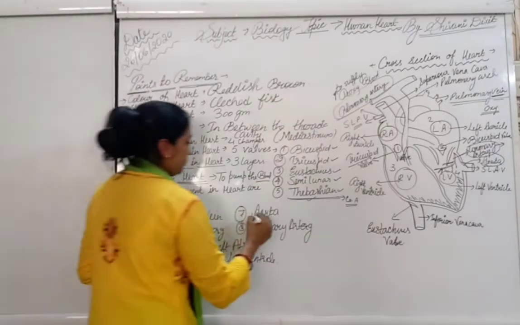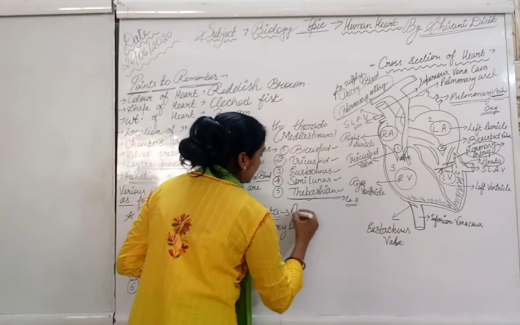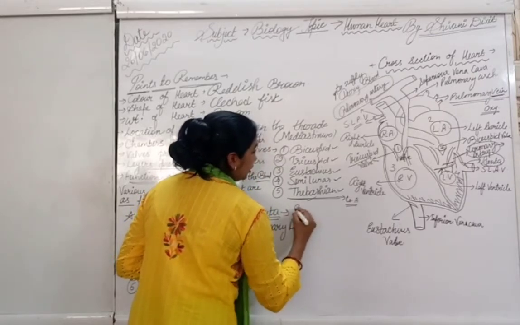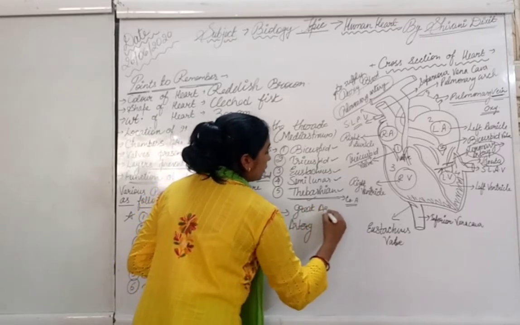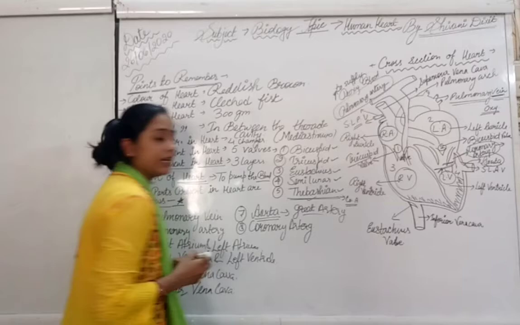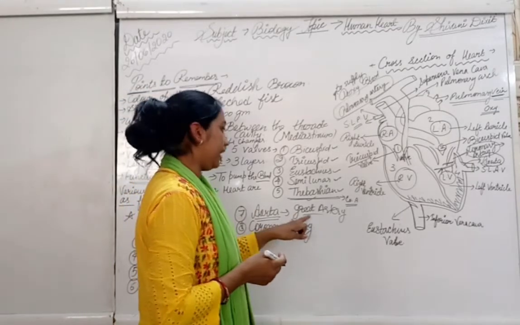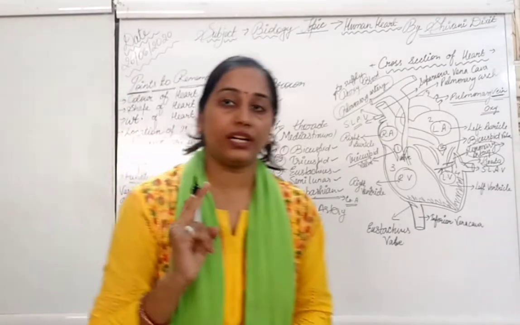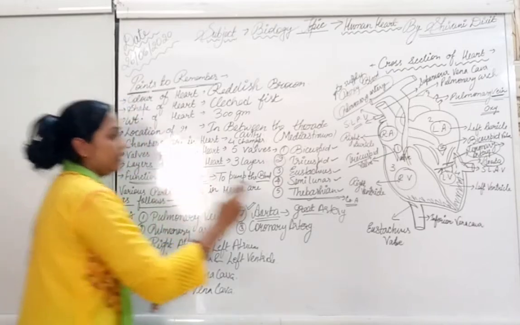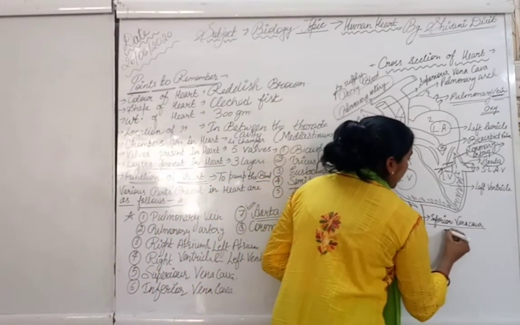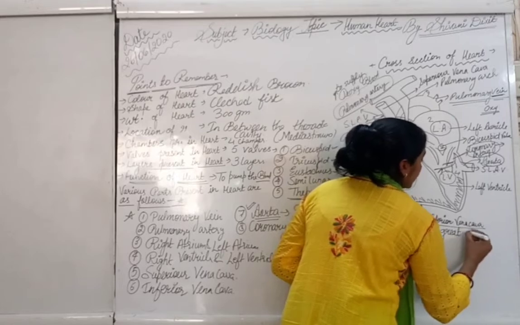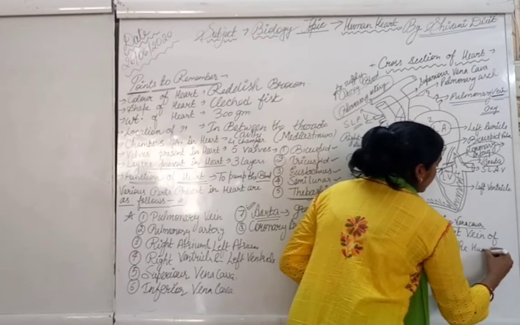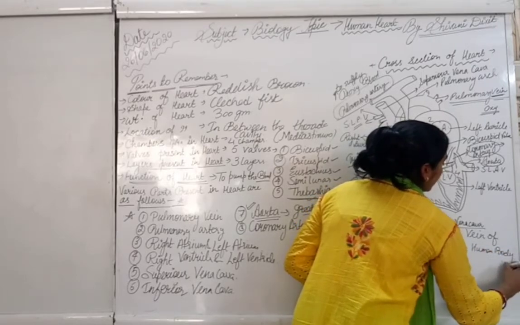There is the main vein, this is the artery, and this artery is called the aorta. It is known as the great artery of the body. If anybody asks you which is the great artery of the body, you have to keep in mind that it is the aorta. If anybody asks which is the great vein of the body, then you have to answer the inferior vena cava. It is the great vein of the human body, right?